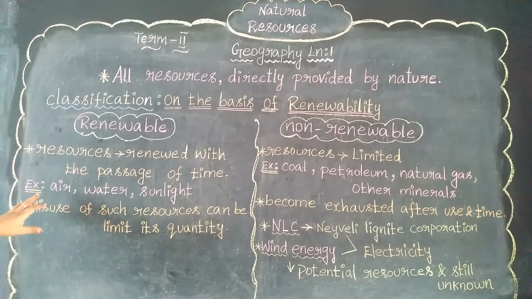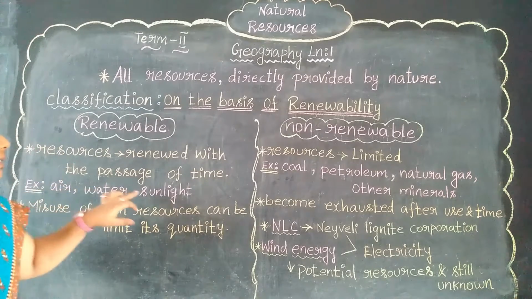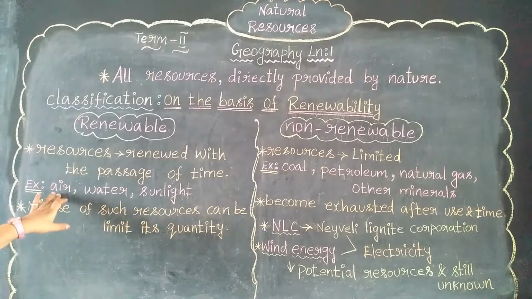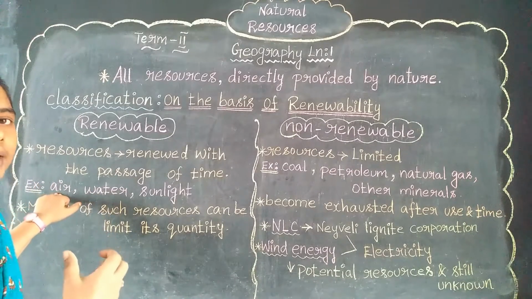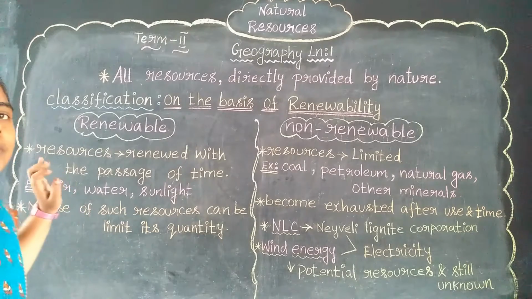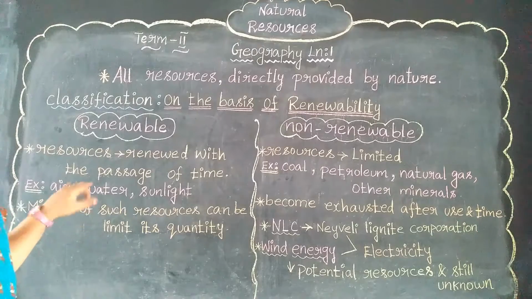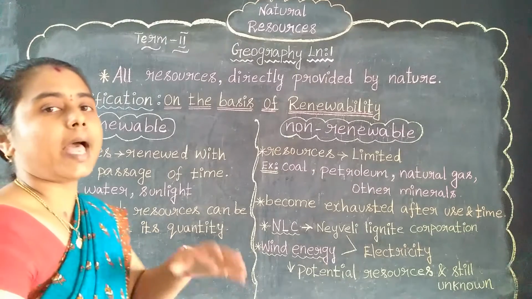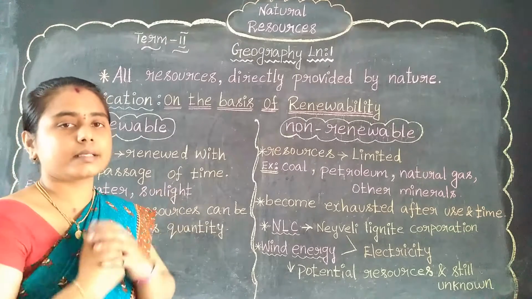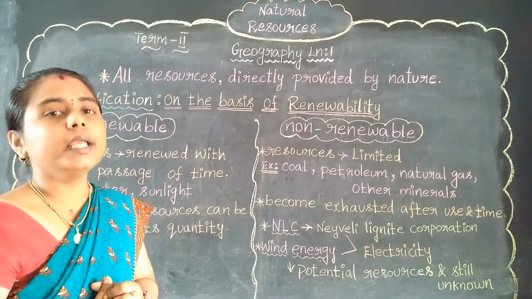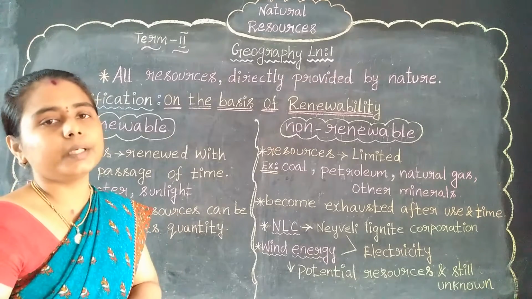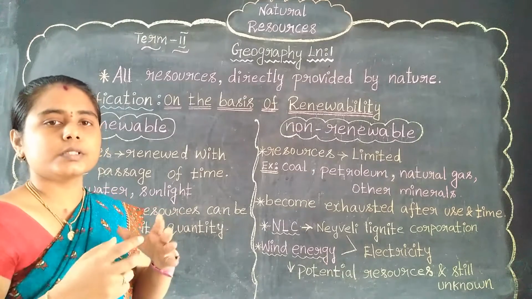I have given some examples here. Examples of renewable resources: air, water, sunlight. Air, you know that it's wind. Wind flows and we get the wind. Without air, we can't live. What is the process of air? We take oxygen inside our body and give out carbon dioxide.